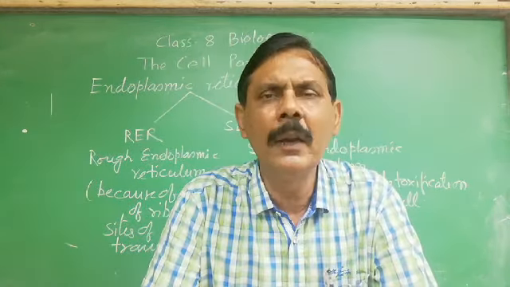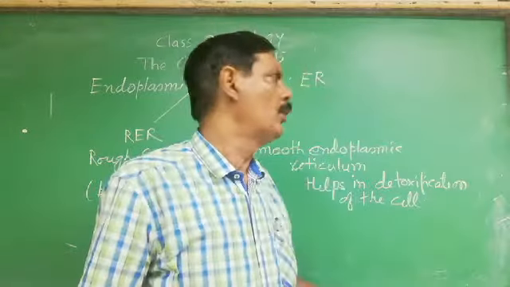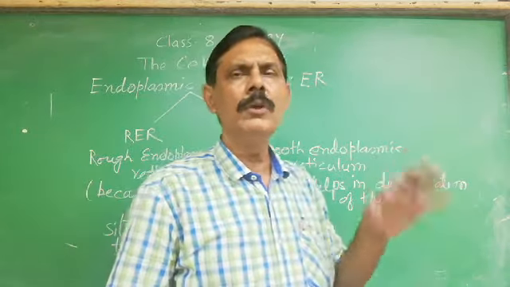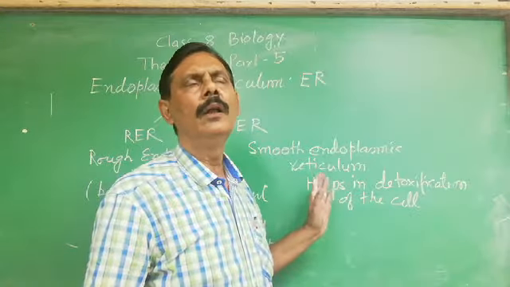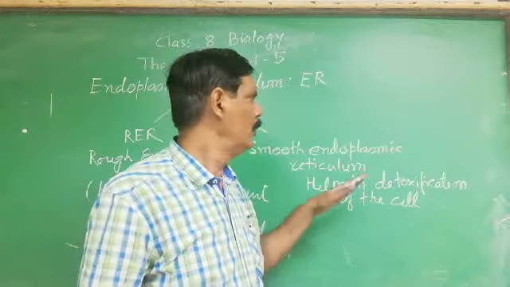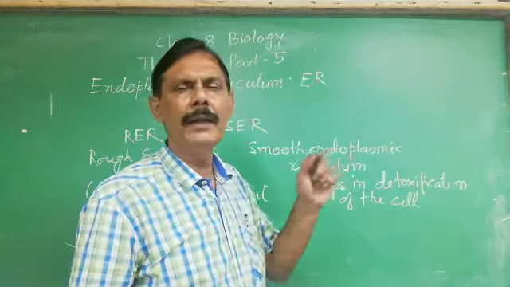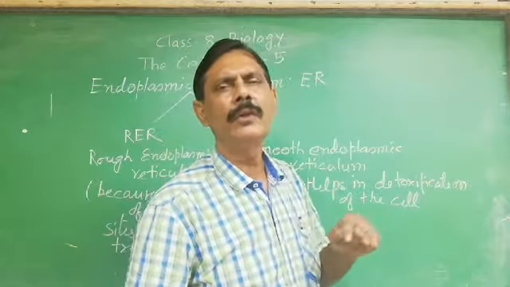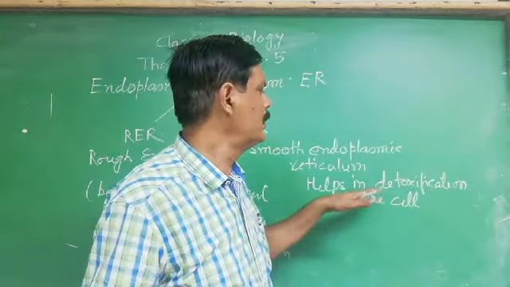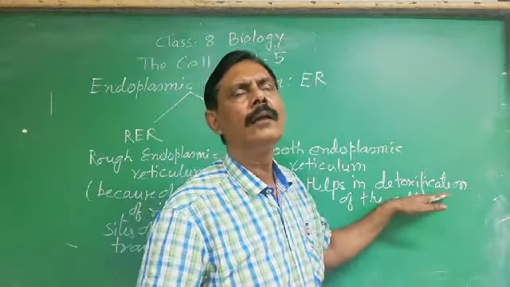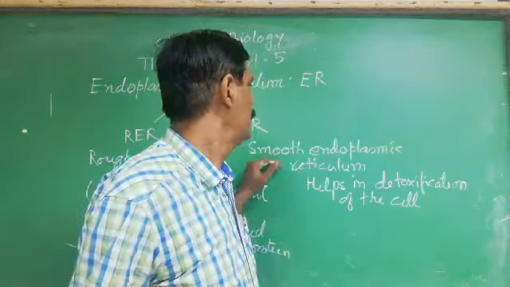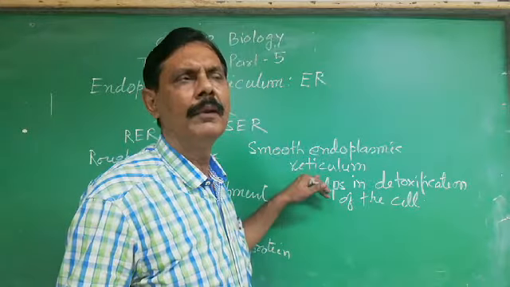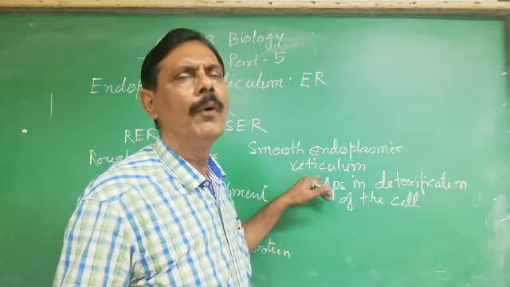So during the metabolic activity, many toxic substances, harmful substances are formed which are needed to be removed from the cell. As I told you, endoplasmic reticulum is a pipeline structure which helps with the transportation. So obviously these toxic substances are removed from the cell, and in which SER is having the very important role.